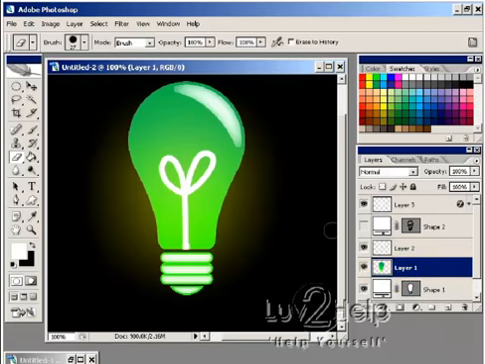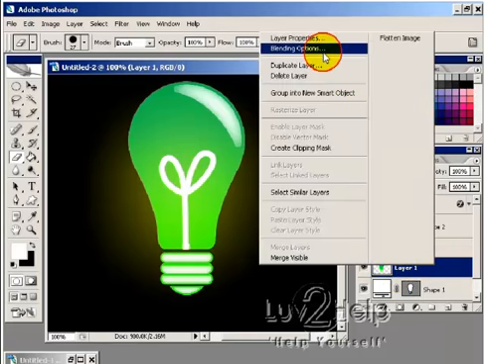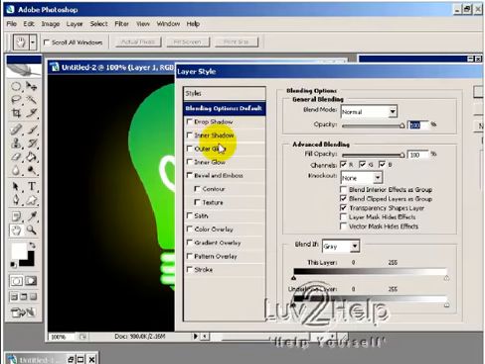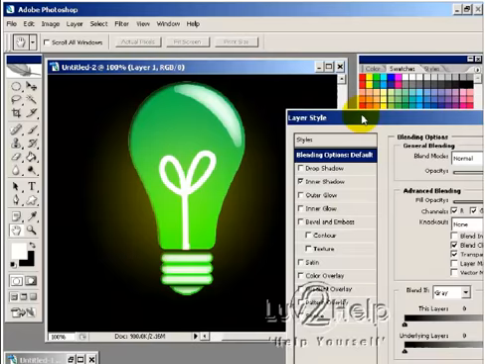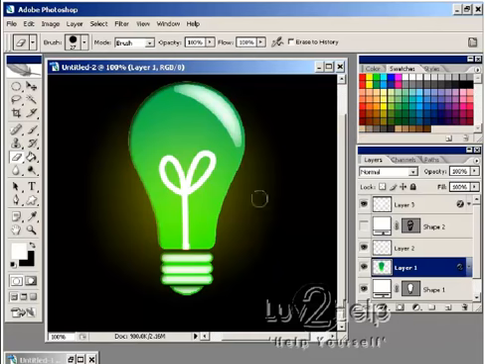And then finally on the original field layer, just right click, select blending options, and give it an inner shadow just to give it a more rounded 3D effect.